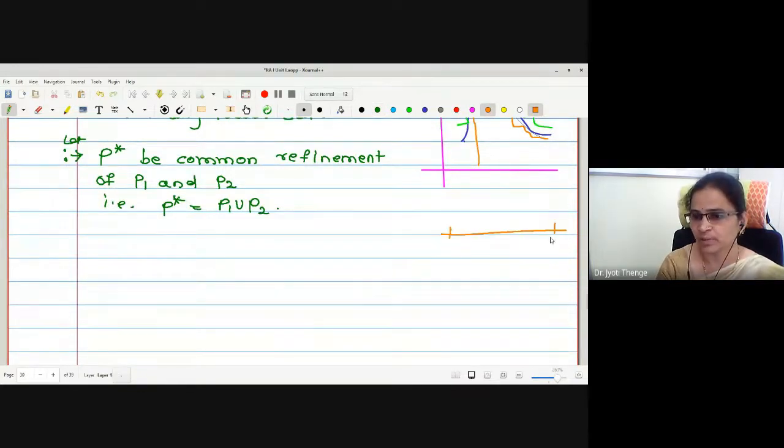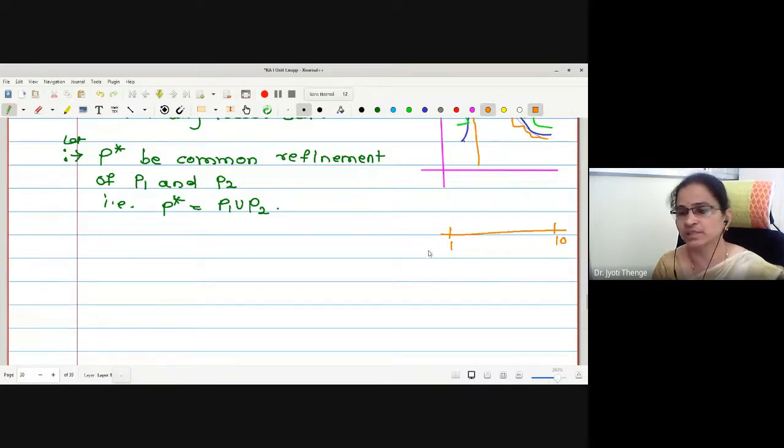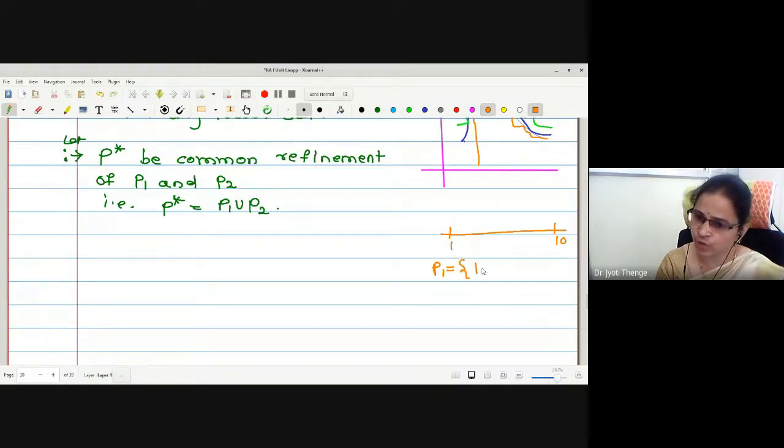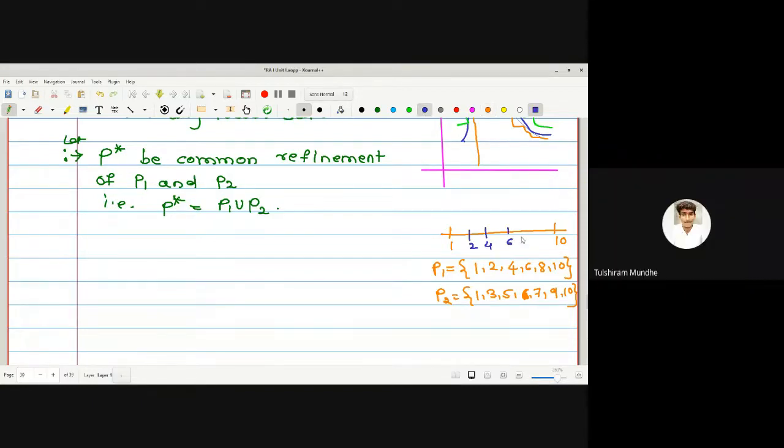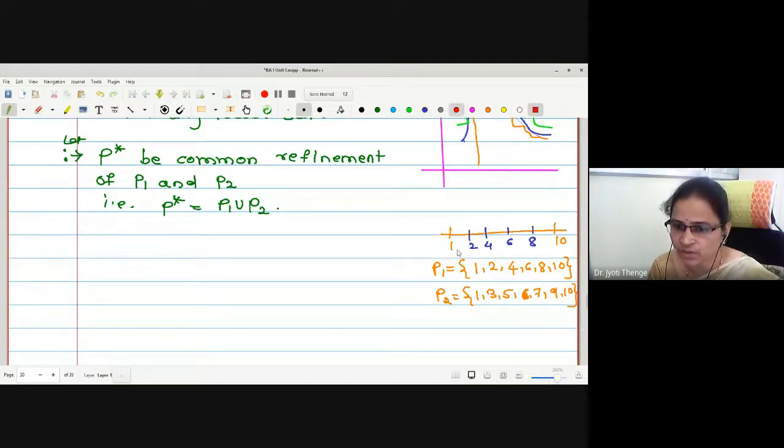Let me give an example here. Suppose we have an interval 1 to 10, and I am writing P1 to be the collection of points, say 1, 2, 4, 6, 8 and 10. And suppose I write the second partition as 1, 3, 5, 6, 7, 9, 10. Then what will be the union? 1, 3, 5, 6, 7 and 9 together with the points of P1.